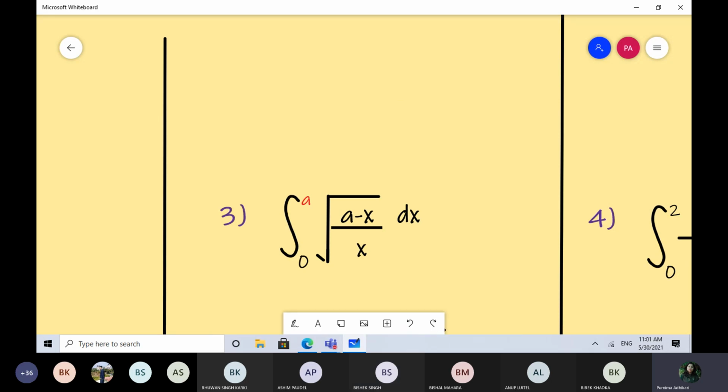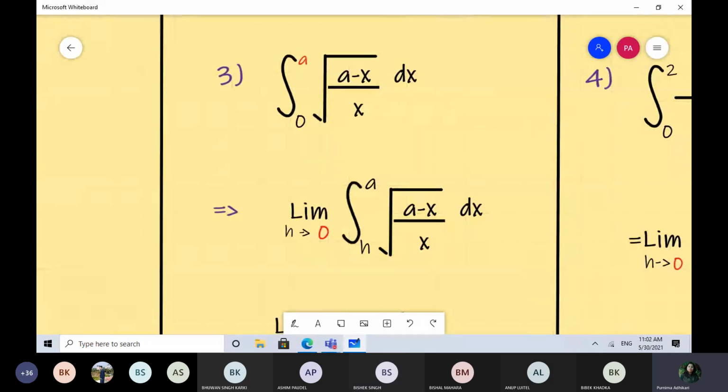So this is how you are going to deal with this. The function is discontinuous on the lower limit, so we have to talk about h. We will introduce h, we will say limit h tends to 0, your lower limit is 0 plus h, till a. Now you have to integrate. अब चाहिँ integration गर्नु पर्यो. Do you remember how to integrate this type of function?